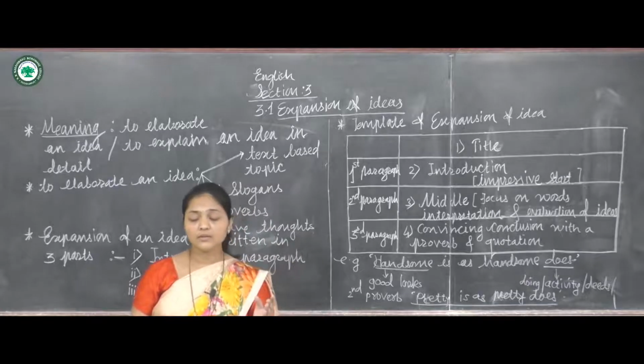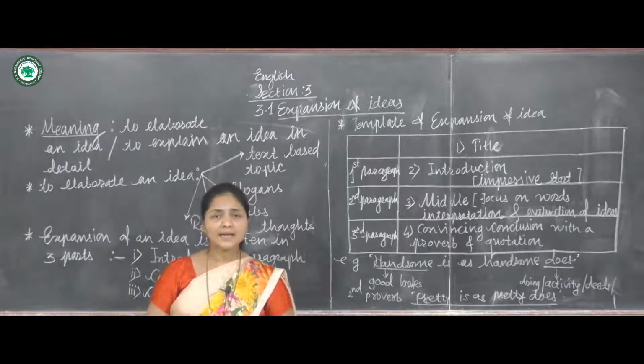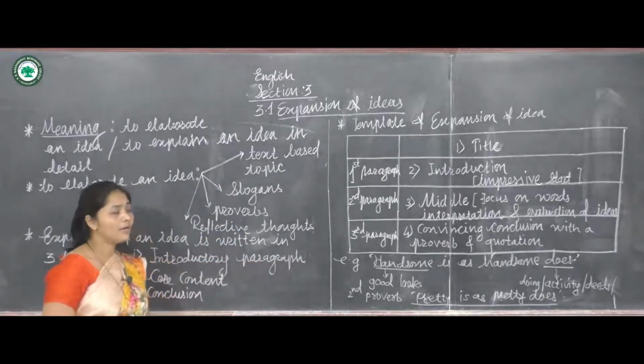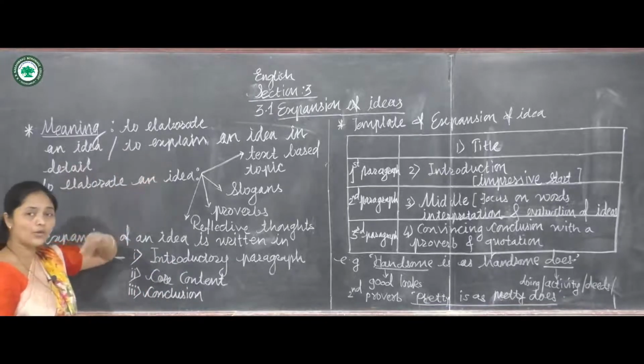Now we are going towards expansion of ideas. Earlier I told you the marking scheme: it carries 4 marks in your examination. So what does expansion of ideas mean? It means to elaborate, to expand.